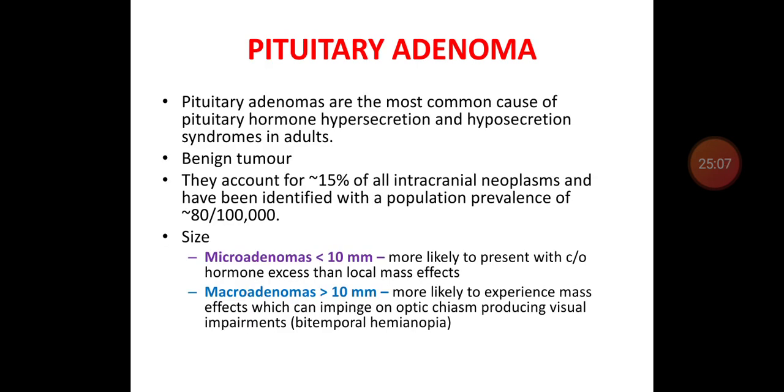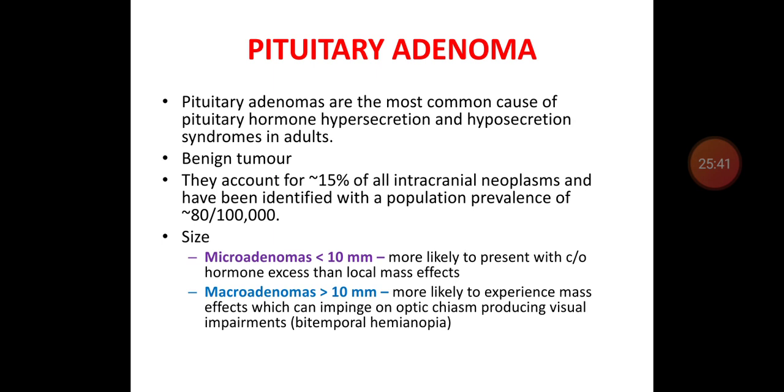Coming to the pituitary adenoma, it's the most common type of pituitary hormone hypersecretion or hyposecretion syndrome in adults. It is a benign tumor, accounts for 15% of all intracranial neoplasms with a prevalence of 18 in every 1 lakh individuals. Depending upon size, there are two types, that is microadenoma and macroadenoma. Microadenomas are usually less than 10 millimeter in size.